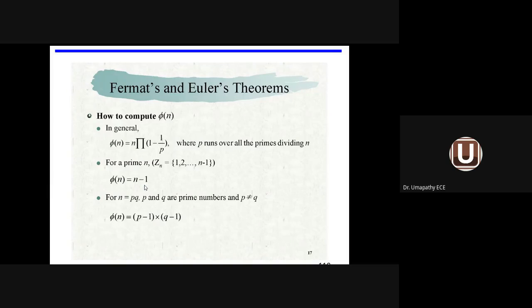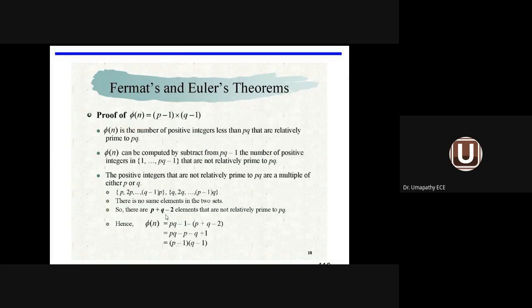For example, 37 is a prime number, so phi of 37 equal to 36. The third one, if n equal to pq, where p and q are prime numbers and p not equal to q, in such a case, phi of n equal to (p minus 1) into (q minus 1). So we come across three cases to compute the value of phi of n. I will show you an example.